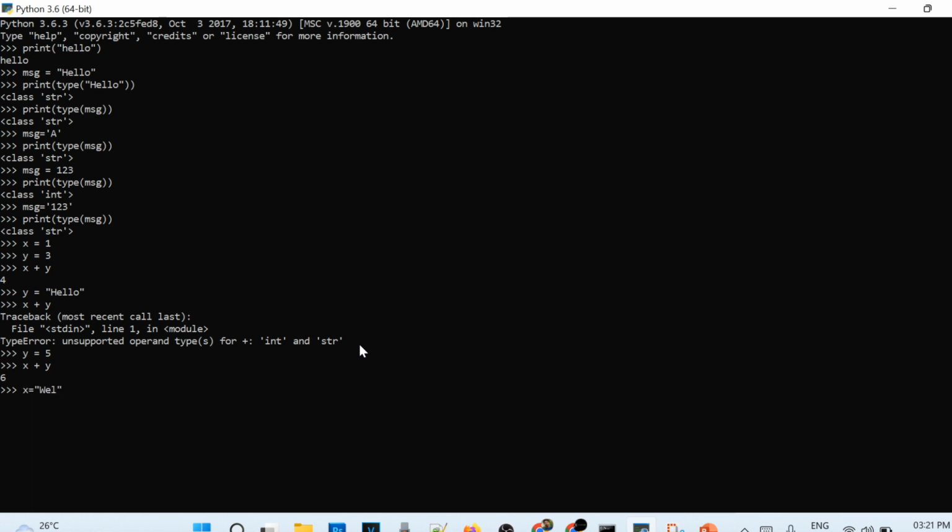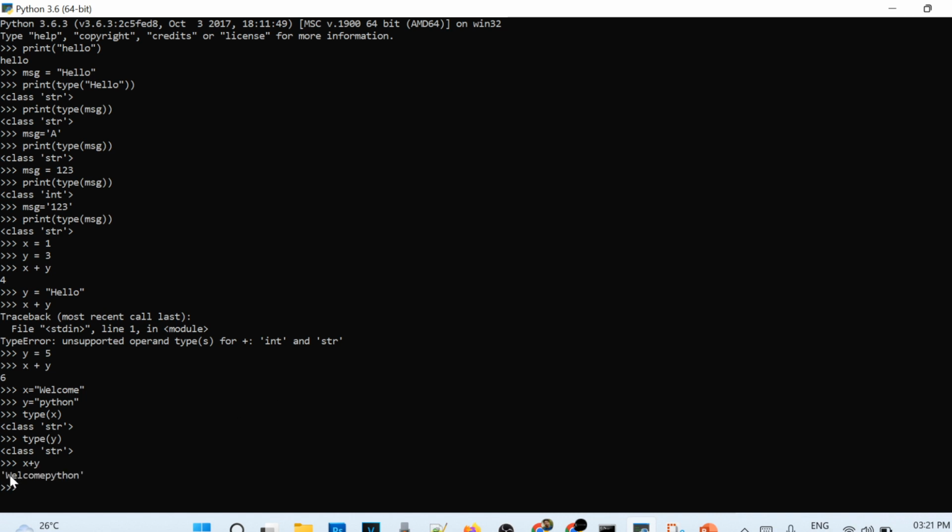Now again, what I'll do is I'll store two words or two strings in two variables called x and y. Let's try to check the type of both of the variables x and y. It is string, so we are good. Now I will try to add x plus y.